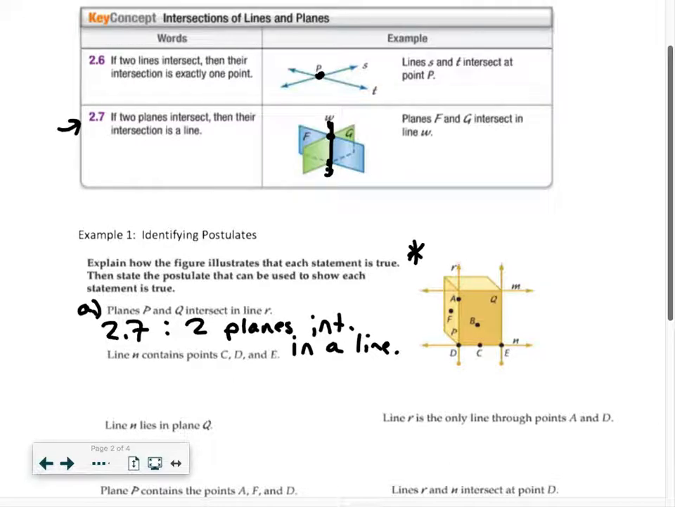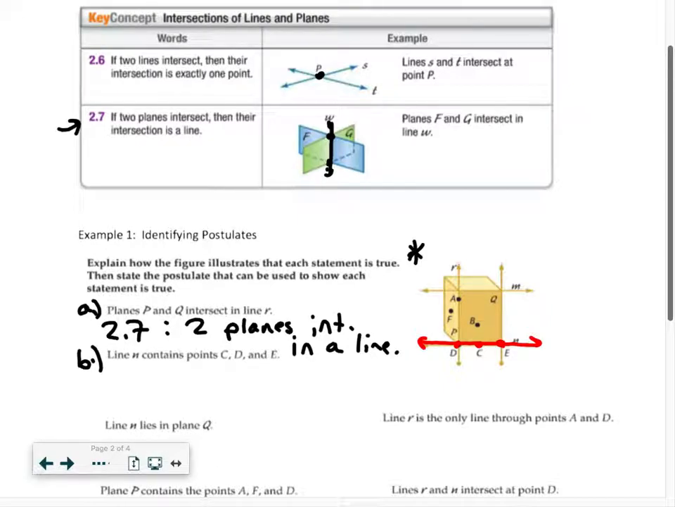Let's call this example B here. Example B, line N contains points C, D, and E. So, well, what should we do? We should look for line N on this picture. So line N is here. It contains points D, C, E. Well, yeah, that's true. So the picture confirms that.